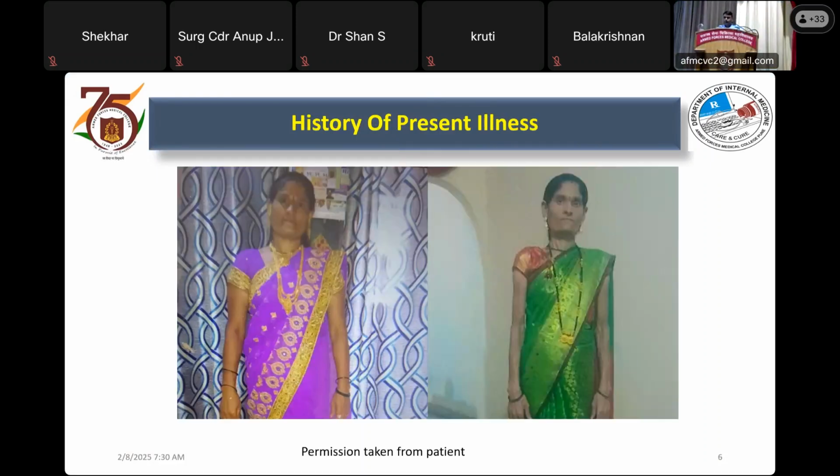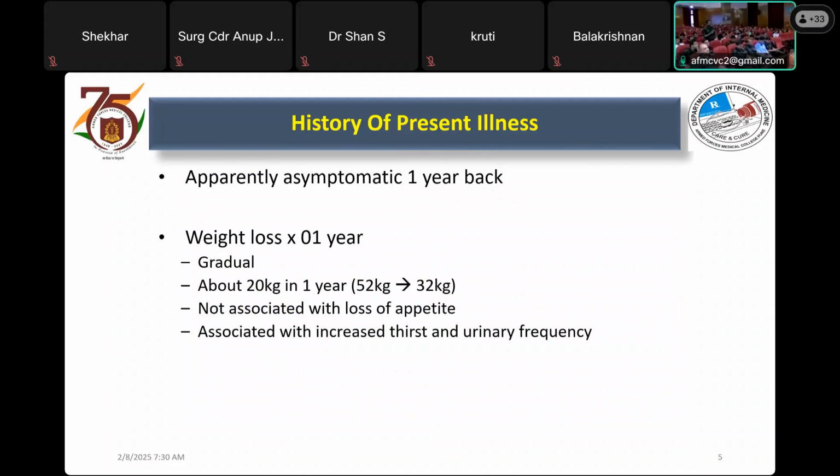Can you help us with causes of weight loss with preserved appetite or increased appetite? Sir, causes like hyperthyroidism or diabetes mellitus or any psychological disorders like depression or eating disorders or malabsorption disorders. Okay. So broadly, we can say that uncontrolled diabetes, thyrotoxicosis, and malabsorption can present with weight loss with preserved appetite.